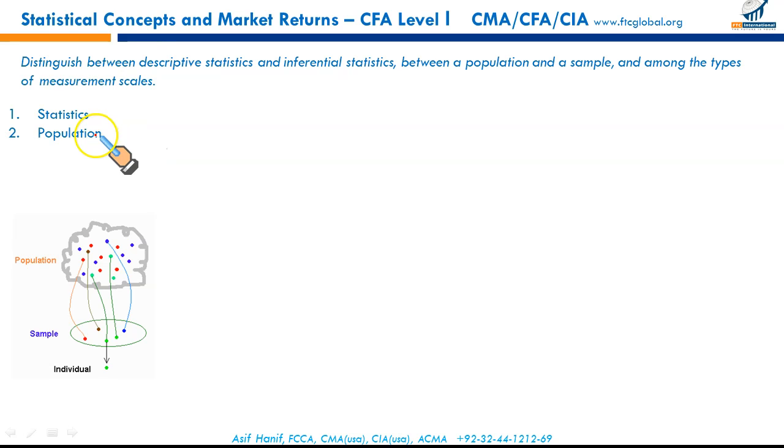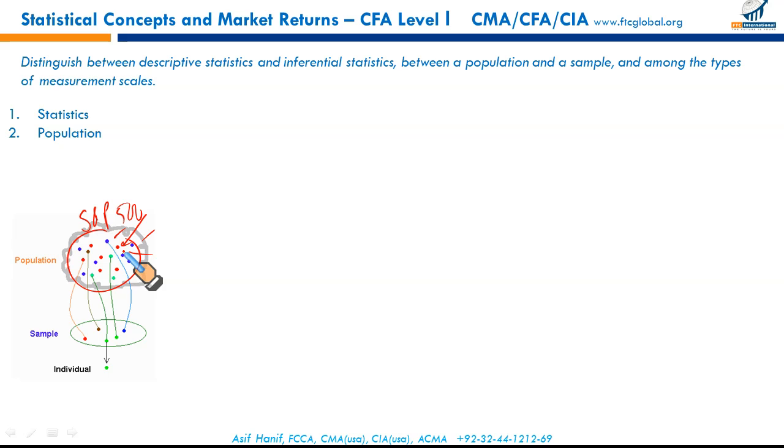What is population? Population is the set of all possible members of a stated group. For example, let us consider this is your population, S&P 500, and these are different securities with returns observed. This represents a particular stated group and we are specifically interested in some aspect of the data within this group. This is called population. A set of all possible members of a stated group is called population, right?